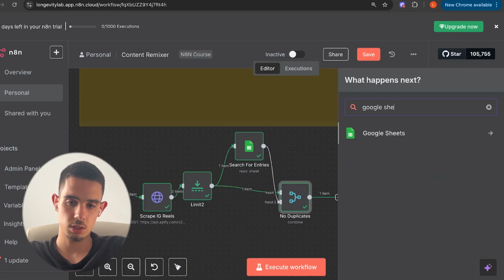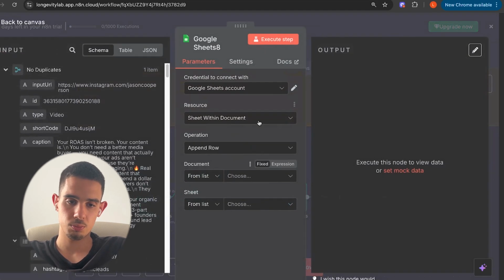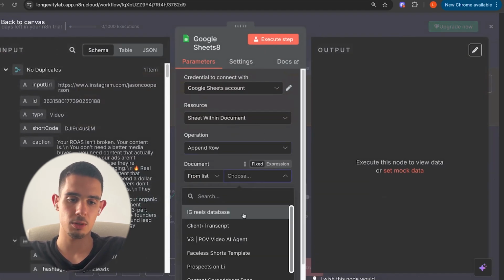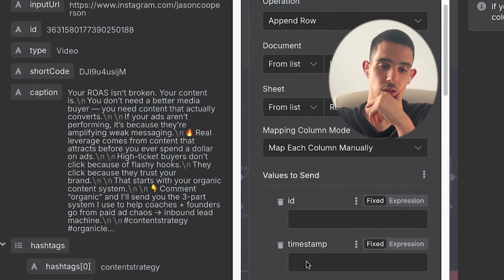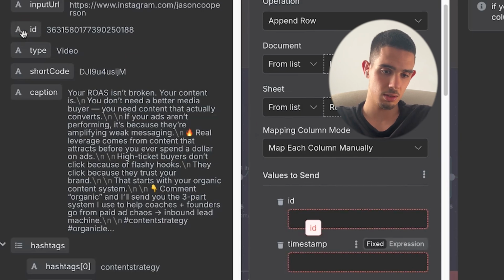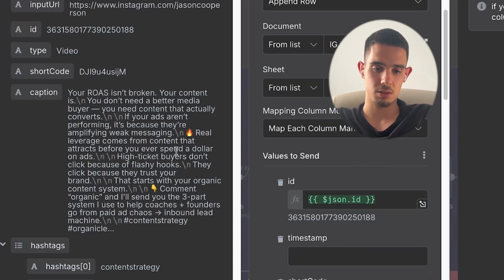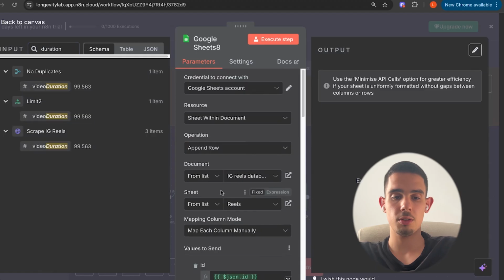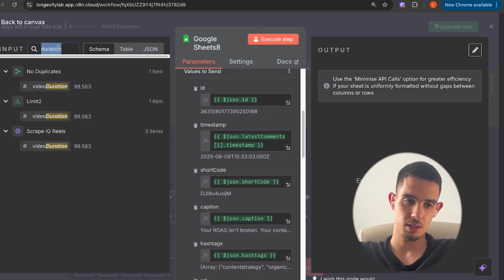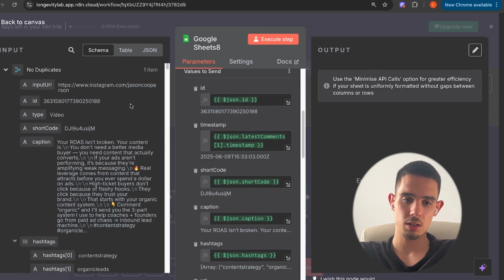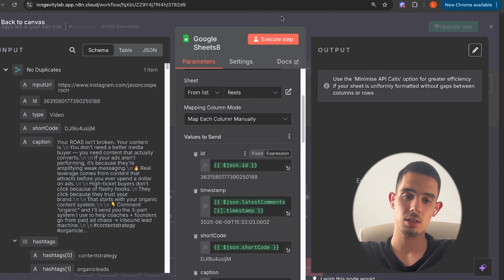So now we're gonna go to Google Sheets. And we're gonna go append row. Yeah, append row. Gonna use Reels. Now we have to match each column manually. So we grab the data and now we're gonna drag every single one of these into the values, every single expression. And I'm gonna go back when I have them all done. And there you go. We have matched every single one of them using the beautiful search option over here. And now we can execute this step and it's gonna add every single one of these into our Google Sheet.